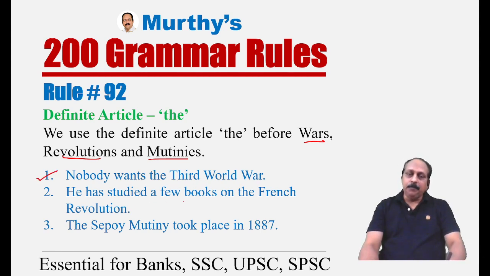He has studied a few books on the French Revolution, the Russian Revolution, the American Revolution. Any revolution, we have to use a definite article the. The Sepoy Mutiny, revolt. The Sepoy Mutiny took place in 1857, considered the first war of independence. These are very important.